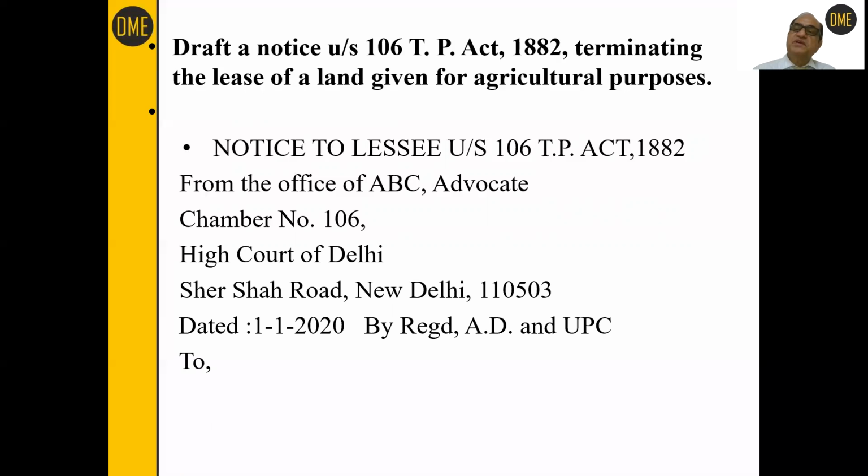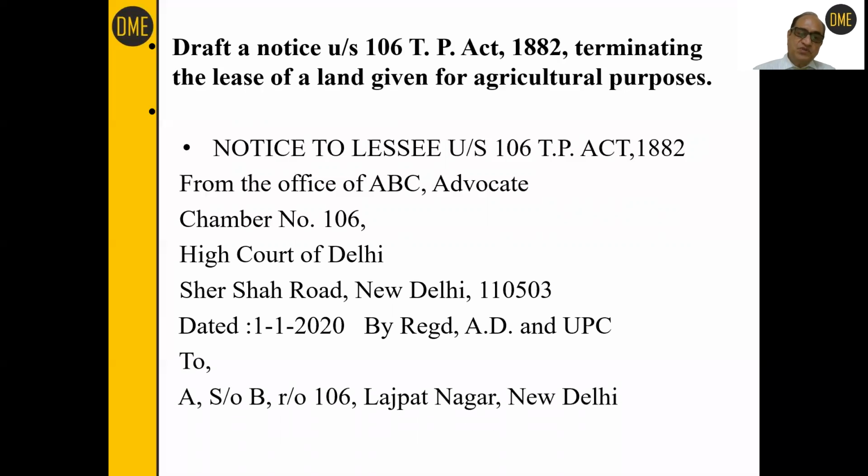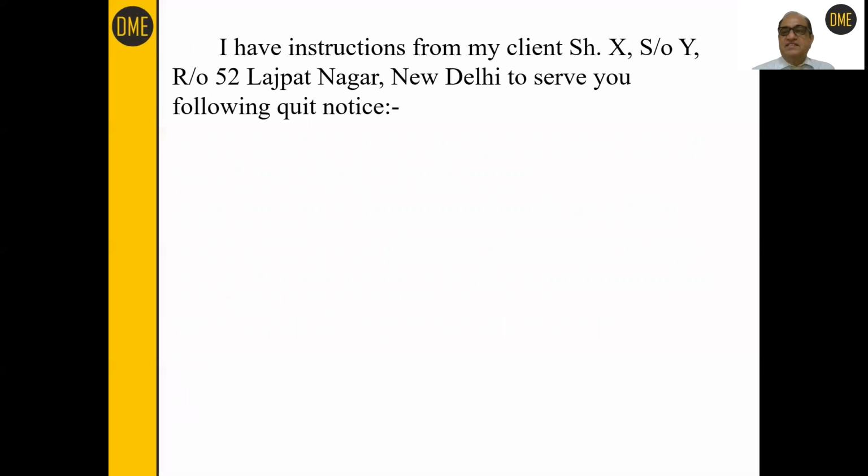To whom is this notice to be given? Notice is to be given to A, son of B, resident of 106 Lajpat Nagar, New Delhi. The address of the tenant is also 106 Lajpat Nagar, so as to correspond with the relevant section of the Transfer of Property Act, under which you are going to terminate the tenancy, right? Now again the same language, same method, because the landlord is not giving notice personally, he is giving notice through his counsel. So counsel is speaking for the landlord, all right?